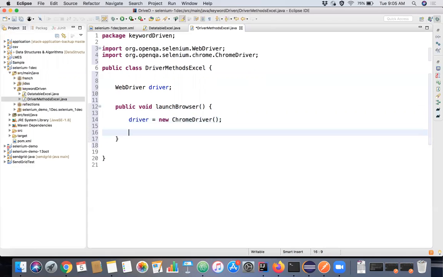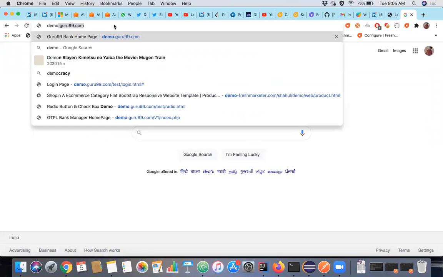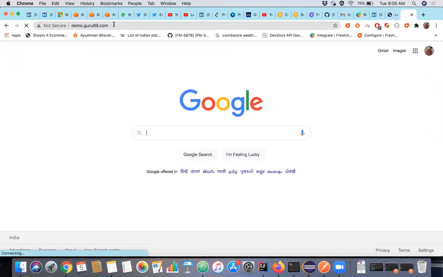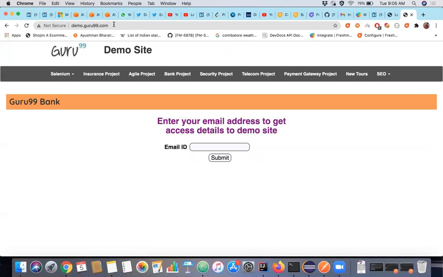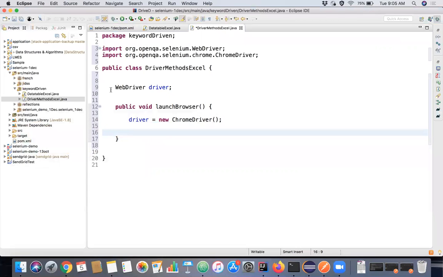And we'll try to launch a website. We'll use the same demo Guru 99. My goal is to launch a browser and put something here in this email ID column. So we'll copy this site and say driver dot get.